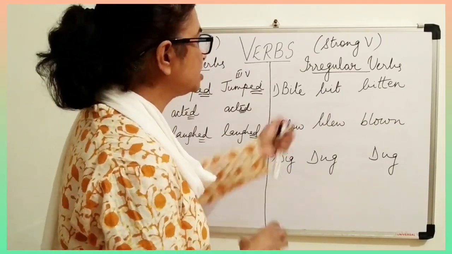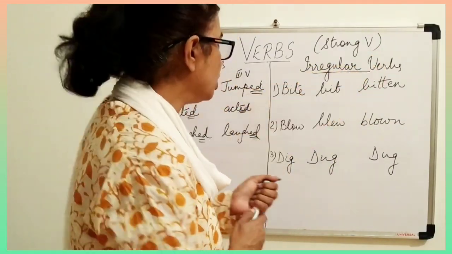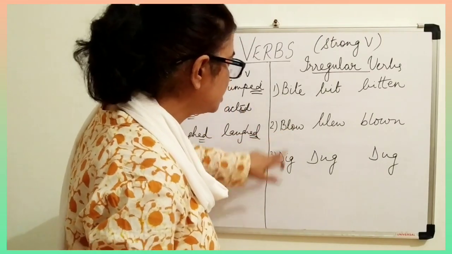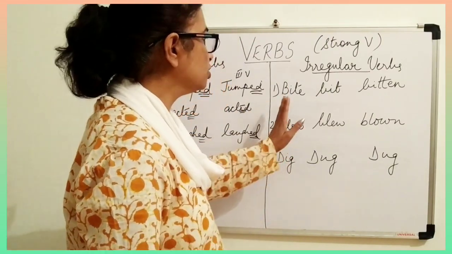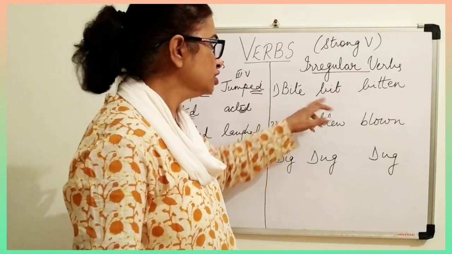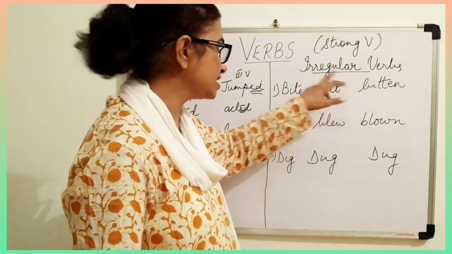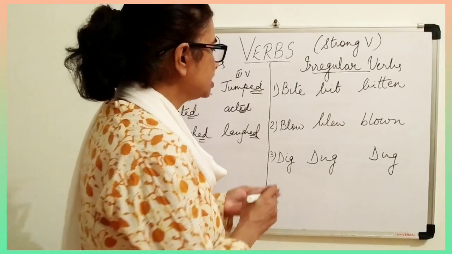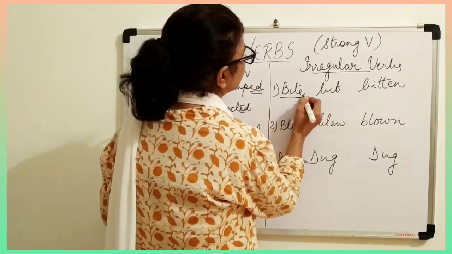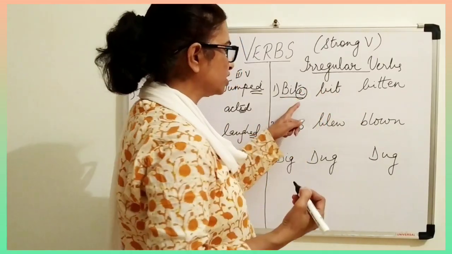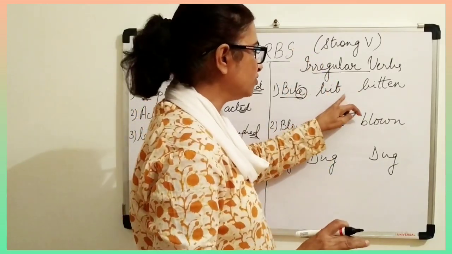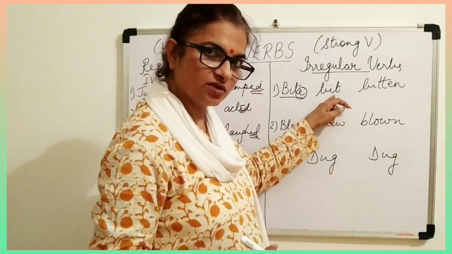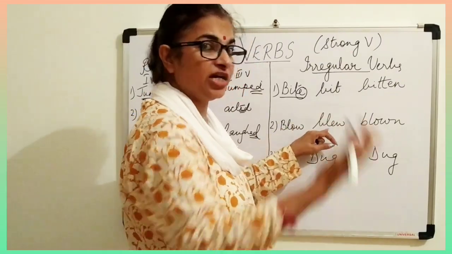Now why do we call them strong verbs? Because the first form of these verbs doesn't require anything to be added. What happens? Here the vowel E is there, and it has cancelled the vowel. Sometimes it can cancel the vowel and sometimes it can change its vowel.